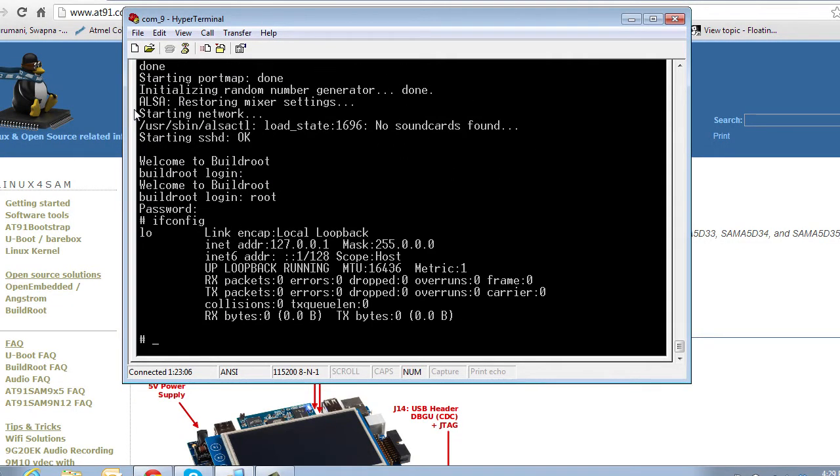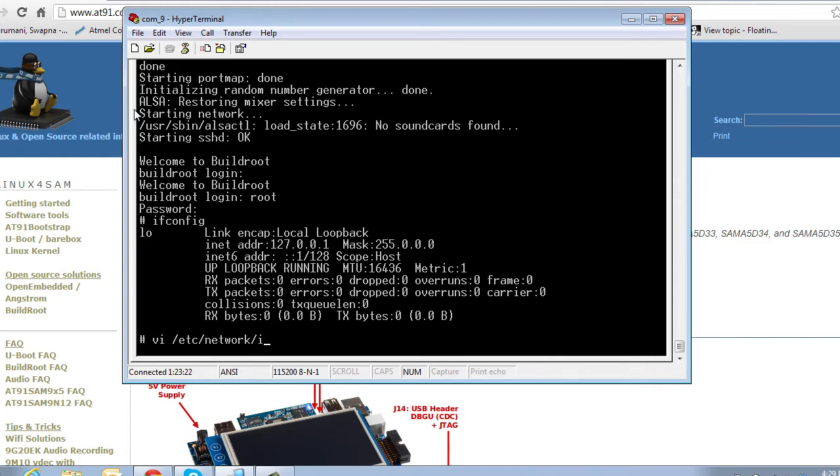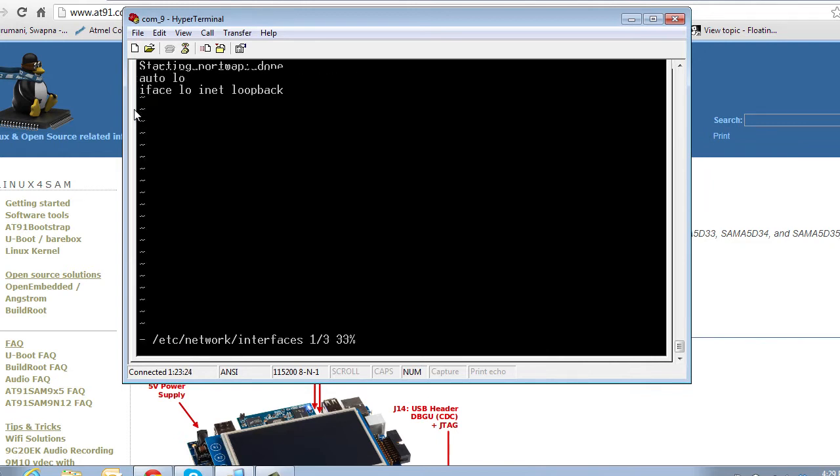But again, when I type ifconfig, I don't see the existing Ethernet ports being reported. So to fix that, open the interfaces script in the /etc/network directory. So as you can see, there are entries missing for the two Ethernet ports.